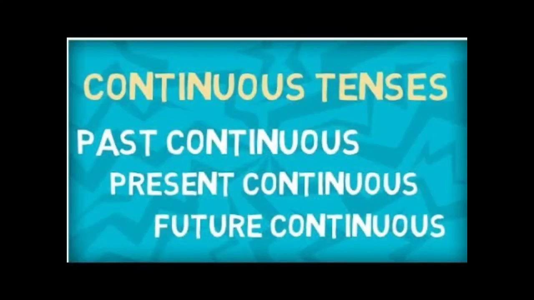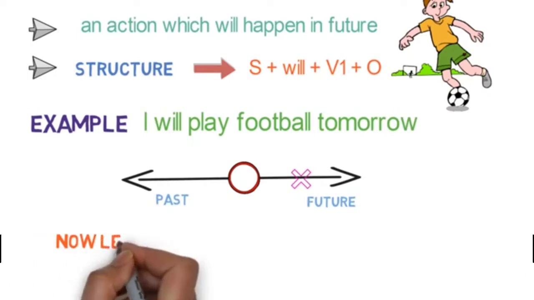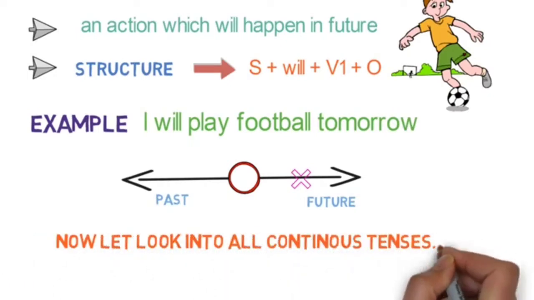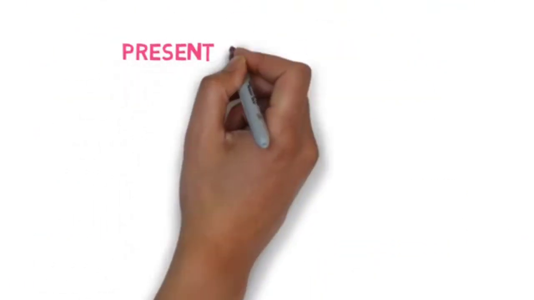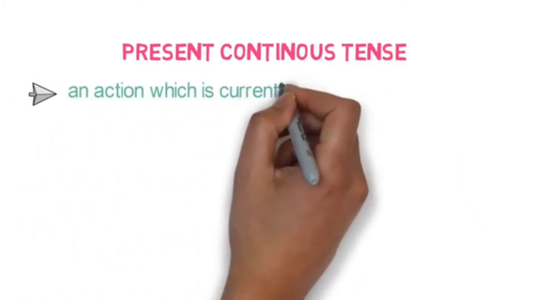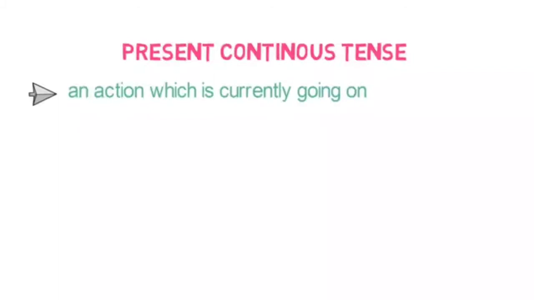Let's see the next tense form, that is continuous tense, or otherwise called progressive tense. Children, let's look into all the continuous tenses. First one, present continuous tense. It refers to an action which is currently going on. So the event is still going on by the time we are referring to it.